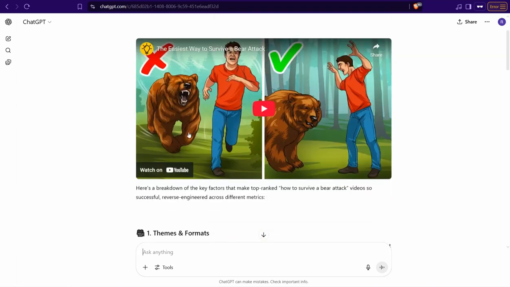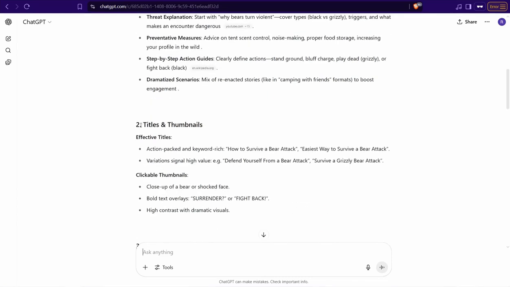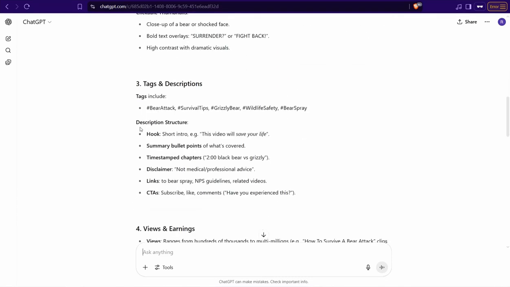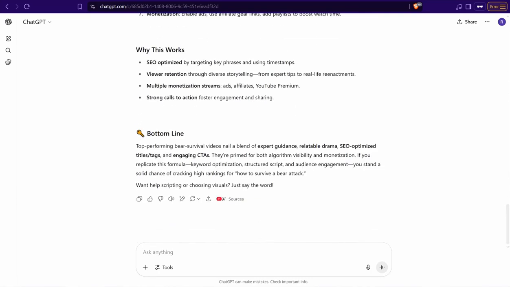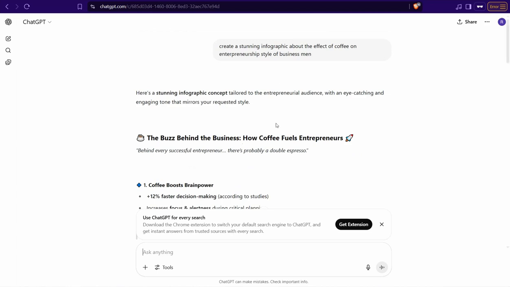And for sure it gives me the entire formula for how they do well on YouTube algorithms to make them top ranked and get more views and more clicks, as you observe. And the next thing here, you can actually ask ChatGPT to create stunning infographics about anything you want. The first try is to focus on infographics because it's a powerful way to convey your message and your thoughts in a decent and digestible way.